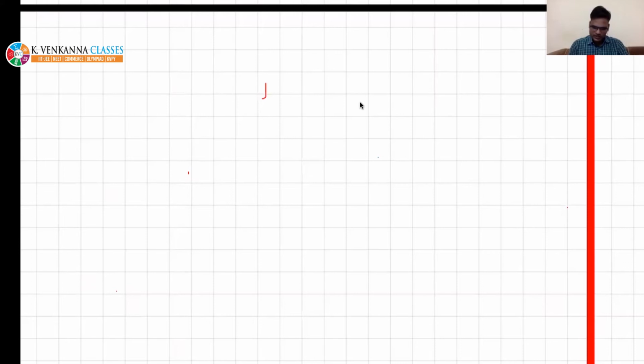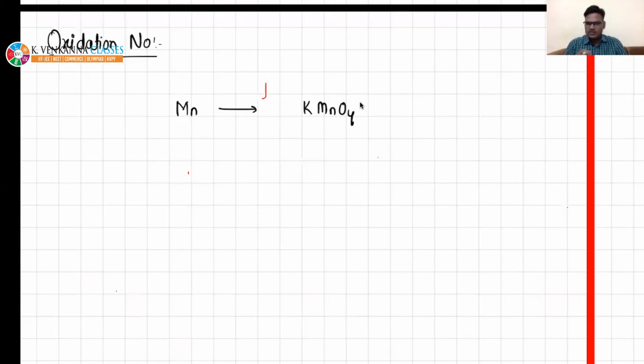So let us study oxidation number. Okay, we can define it like this. Let's say there is any compound Mn, and it converts into MnO4. So the exact number of gain of electrons or loss of electrons for a given element, that is termed as oxidation number from its free state.